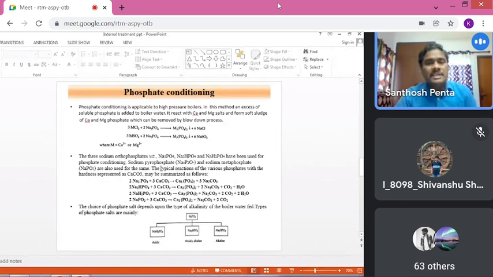In the phosphate conditioning, we are adding sodium phosphate, Na3PO4, inside the boiler. Because of the sodium phosphate, the hardness causing ion, M stands for metal, either calcium or magnesium. If any metals are there, due to addition of sodium phosphate, they are converted to metal phosphate. The metal phosphates are precipitates. That means based on the available hardness causing ion, we are required to add such types of chemicals. So the metal phosphates are precipitates, and you can remove them. Sodium chloride and sodium sulfate are readily soluble in water. They do not create any hardness.